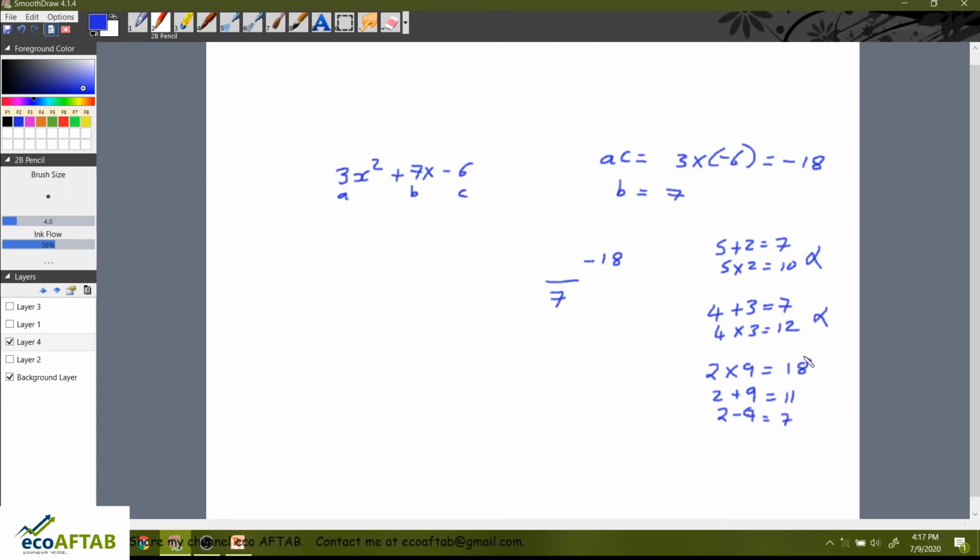Yes, so we are getting the product as 18 and the sum as 7. So we got our numbers.